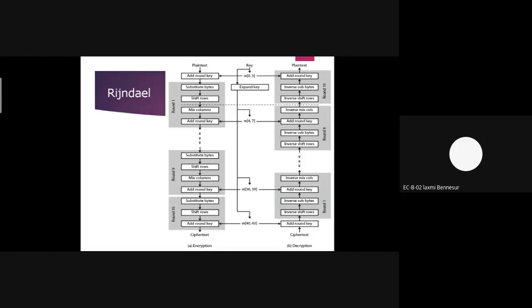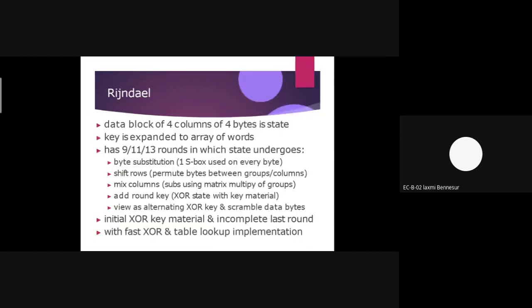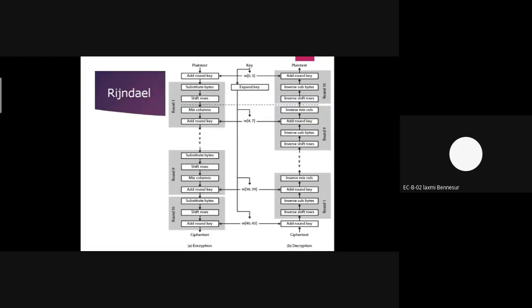In order to study this algorithm, first we have to study the concept of these four states: byte substitution, shift rows, mix columns, and add round key. This part we'll take in the next lecture. So this is the basic concept regarding AES.